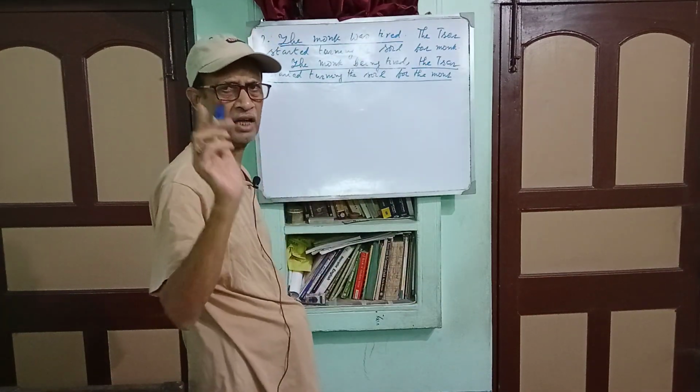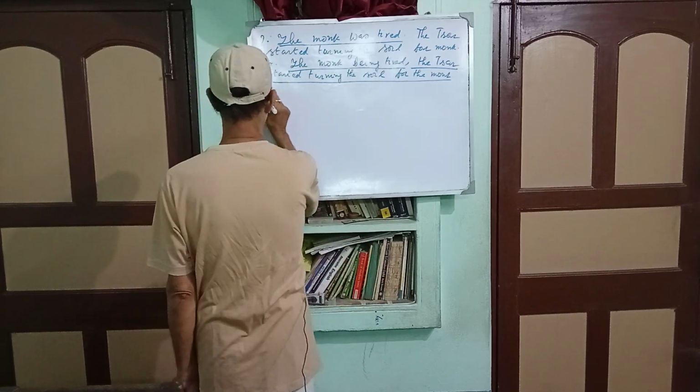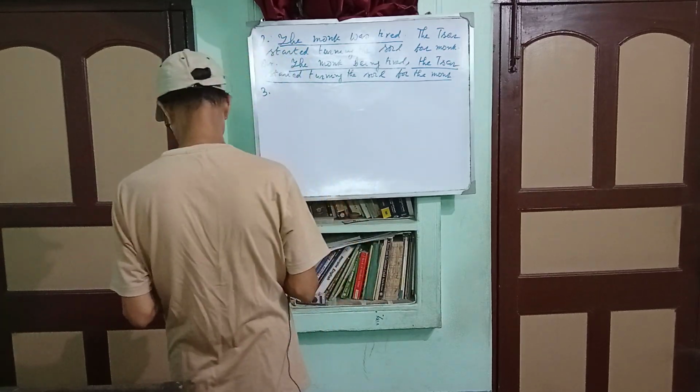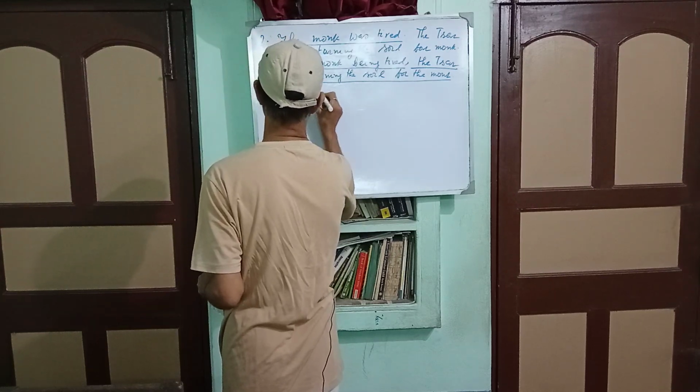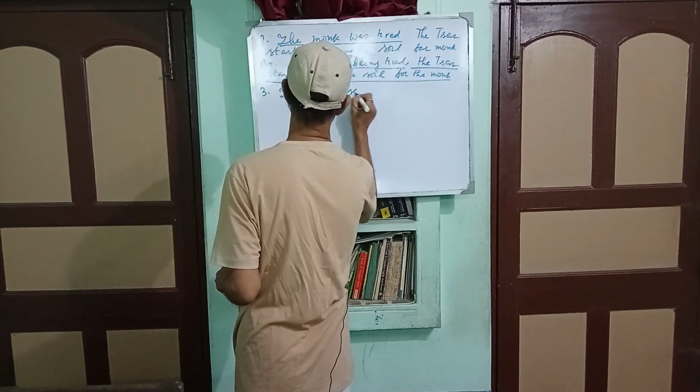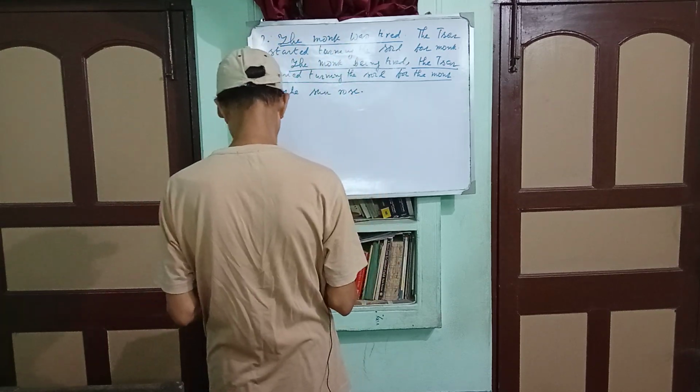Now let us come to the third example. For example, the sun rose. The sun rose, full stop.